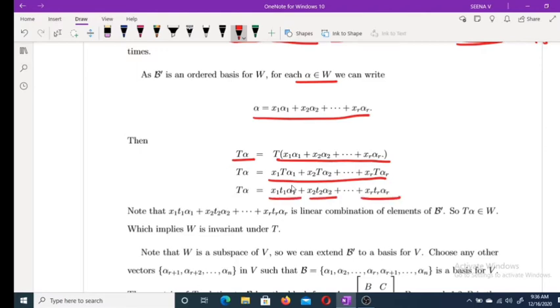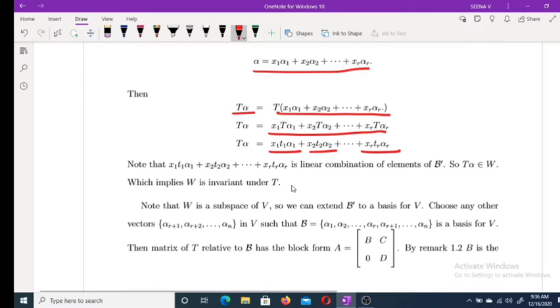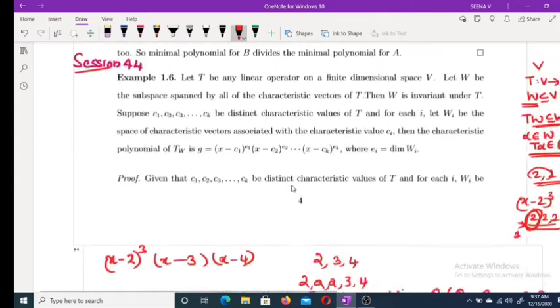And this you can write like this. What about the t_i's? The t_i's are characteristic values, and therefore they are from the field. So x1 t1 is also from the field. Therefore T alpha is also a linear combination of alpha 1, alpha 2, etc., a linear combination of elements of B dash. This implies T alpha belongs to W. This implies W is invariant under T. Okay, the first part is over.